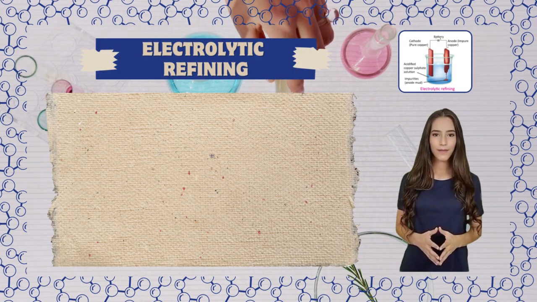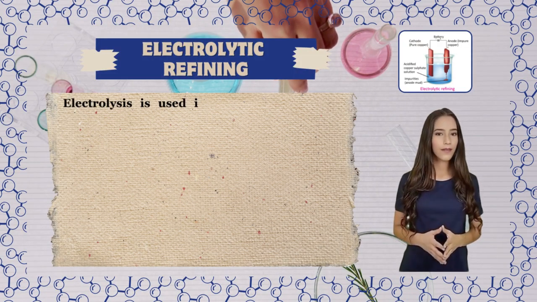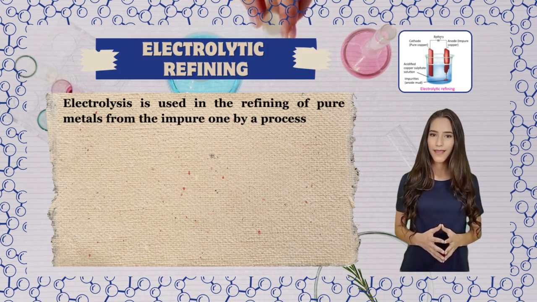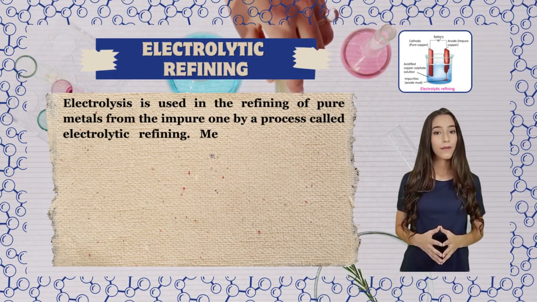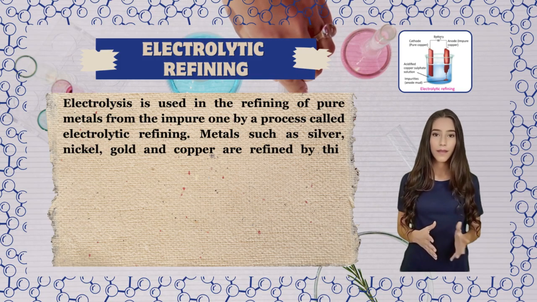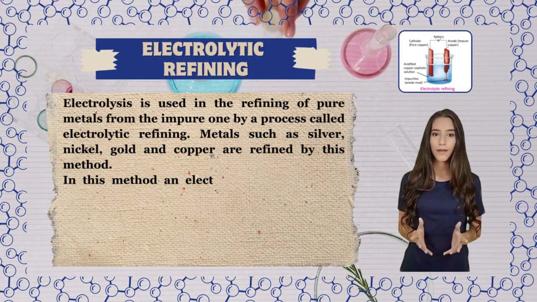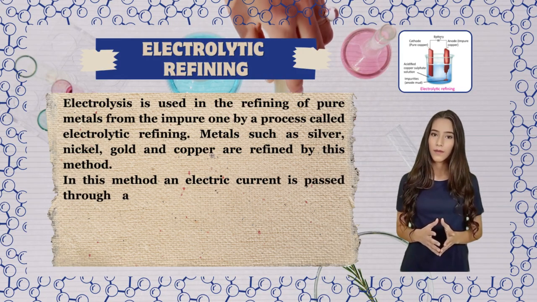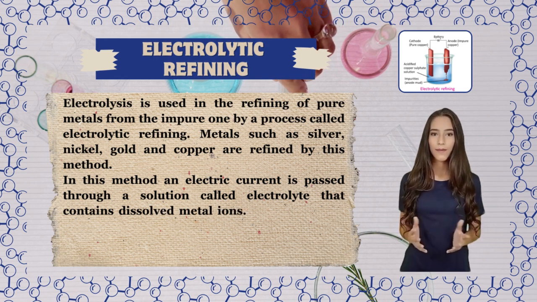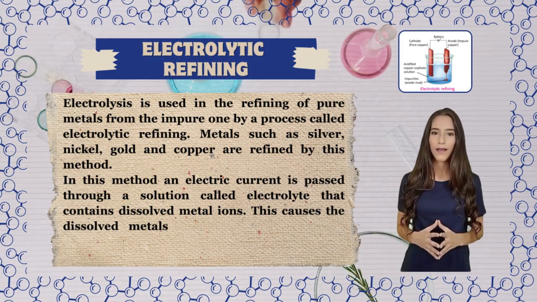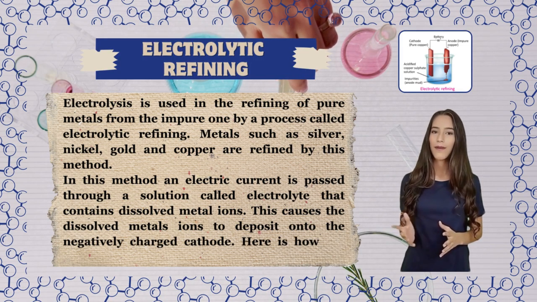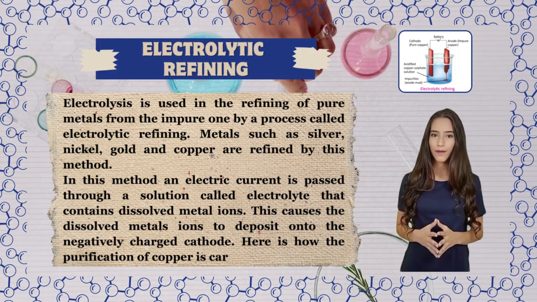Electrolytic refining. Electrolysis is used in the refining of pure metals from impure ones by a process called electrolytic refining. Metals such as silver, nickel, gold and copper are refined by this method. In this method, an electric current is passed through a solution called electrolyte that contains dissolved metal ions. This causes the dissolved metal ions to deposit onto the negatively charged cathode. Here is how the purification of copper is carried out.